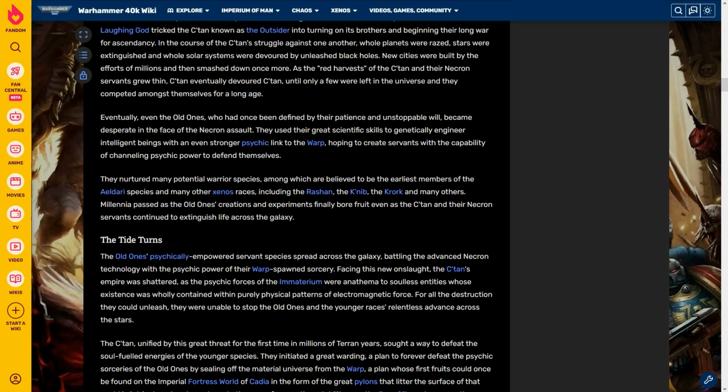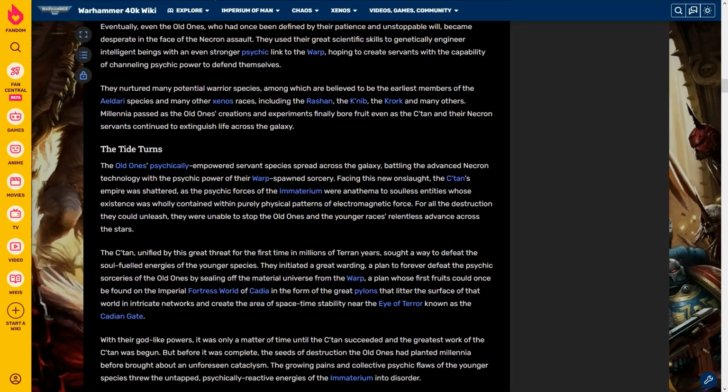Millennia passed as the Old Ones' creations and experiments finally bore fruit, even as the C'tan and their Necron servants continued to extinguish life across the galaxy.